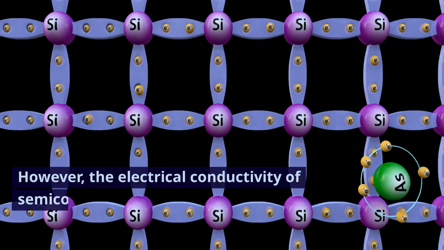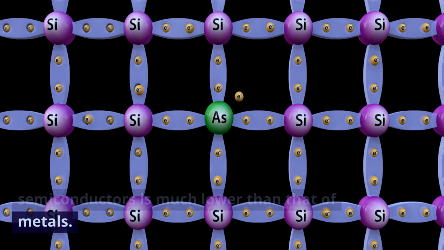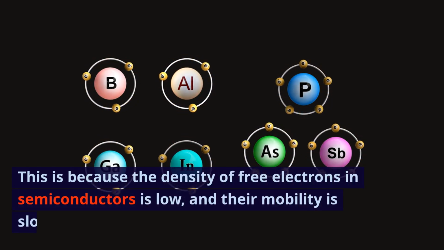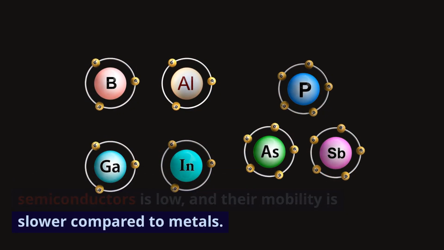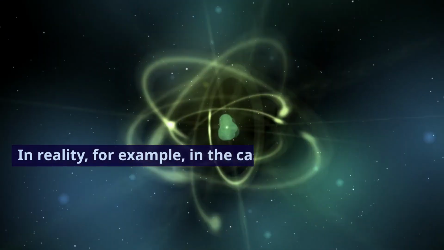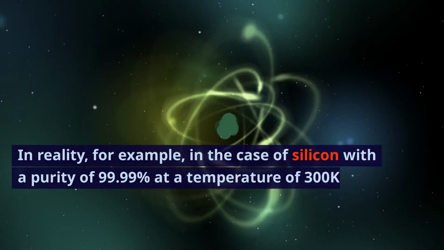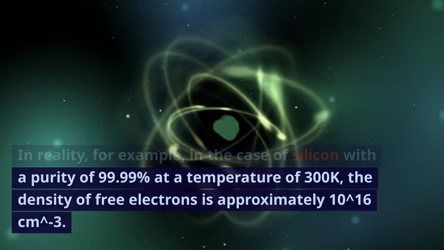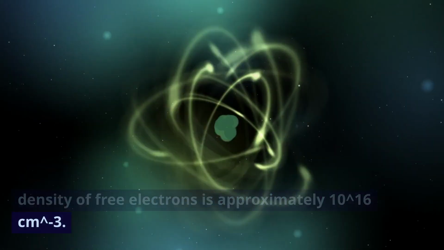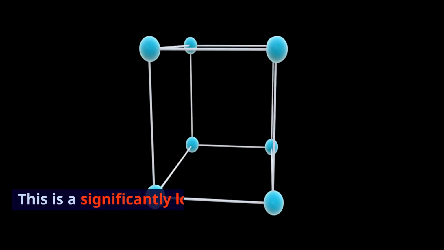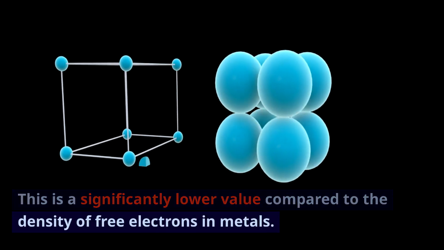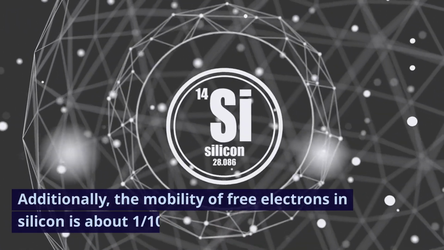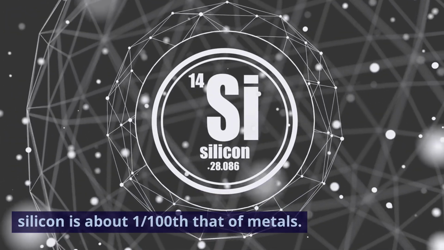However, the electrical conductivity of semiconductors is much lower than that of metals. This is because the density of free electrons in semiconductors is low, and their mobility is slower compared to metals. In reality, for example, in the case of silicon with a purity of 99.99% at a temperature of 300 K, the density of free electrons is approximately 10^16 cm^-3. This is a significantly lower value compared to the density of free electrons in metals. Additionally, the mobility of free electrons in silicon is about 1/100th that of metals.